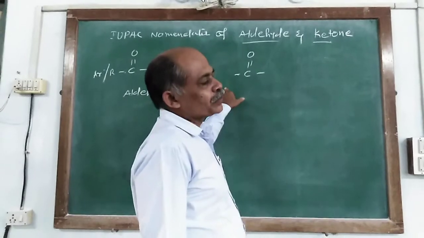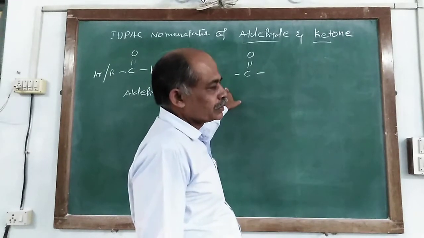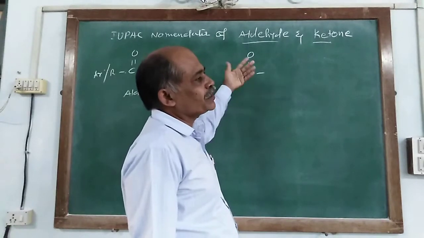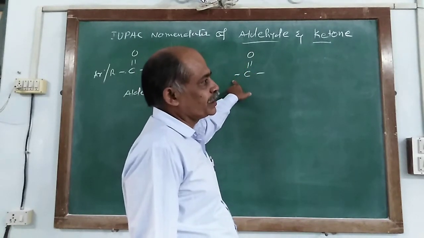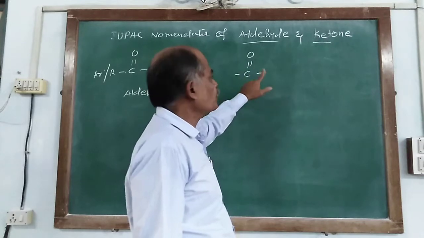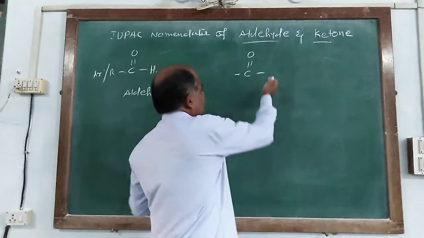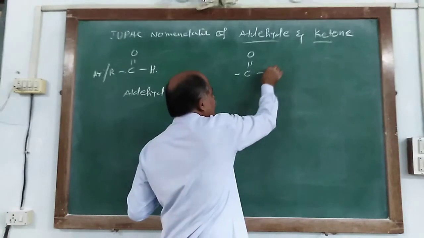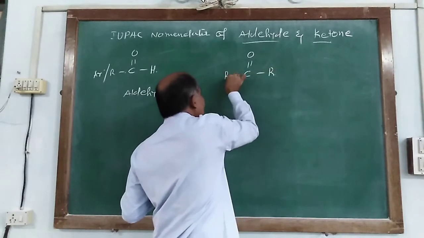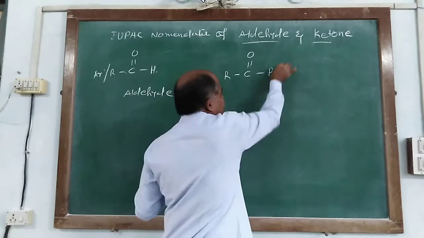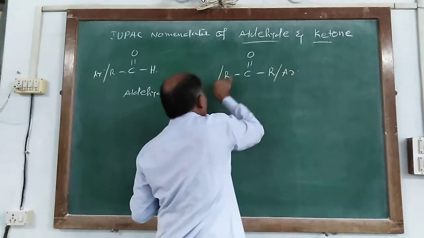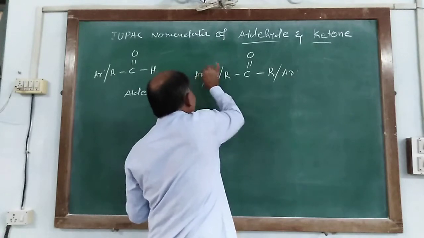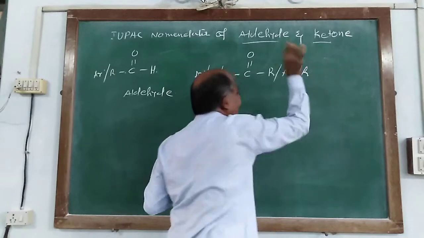While in the carbonyl group, of the 4 valencies of the carbon atom, 2 valencies are satisfied with oxygen and the remaining 2 are satisfied by both alkyl groups, both aryl groups, or one alkyl and one aryl group.